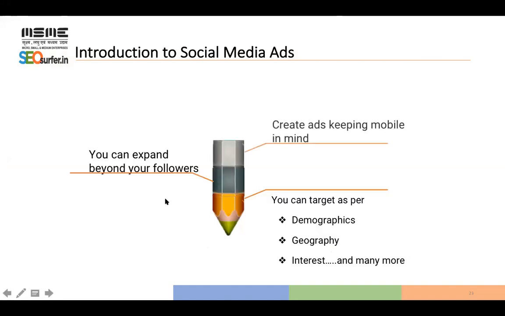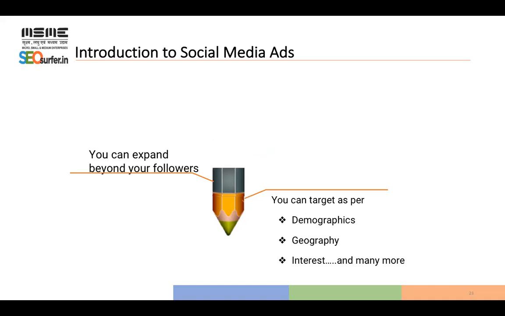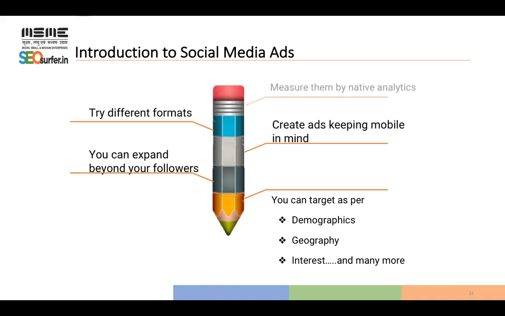Second, you can expand beyond your followers. Obviously, that is why we are running the advertisement. And you have to keep mobile in your mind, like how they are going to see your advertisement on mobile. Why? Because 99%, 98% and more, the traffic is coming from mobile only. Okay. Try different formats.